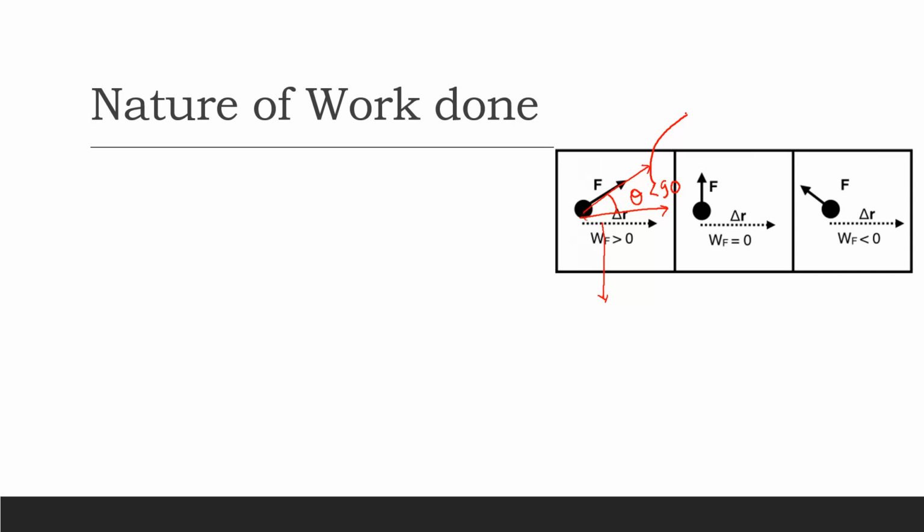So in this domain of theta, what do we have? Cos of theta is always positive.